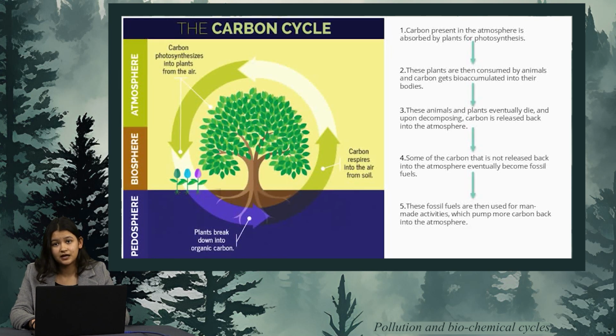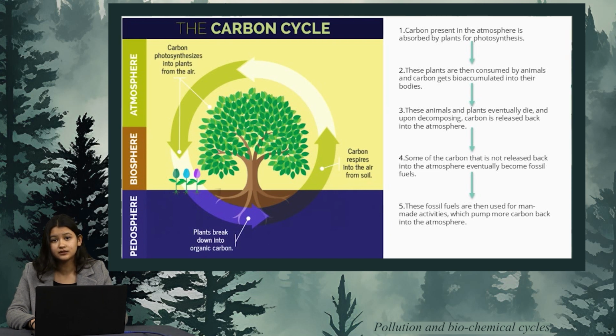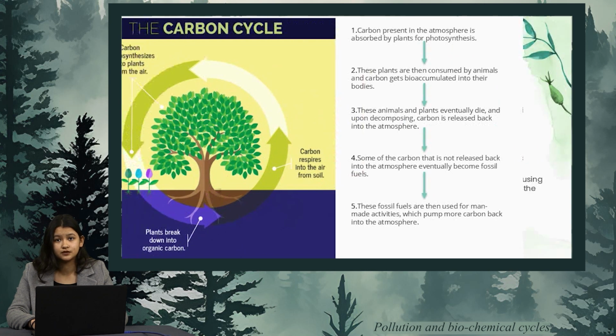These animals and plants eventually die, and when they die, they decompose, and upon decomposing, the carbon is released back into the atmosphere. Then some of the carbon is not released back into the atmosphere, so it eventually becomes fossil fuel. And these fossil fuels are then used for man-made activities, which when we burn those fossil fuels, the carbon comes back into the atmosphere.